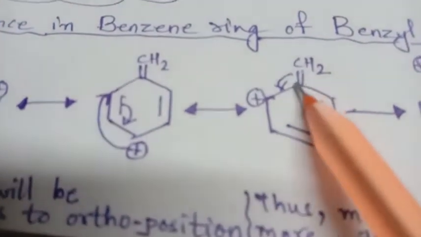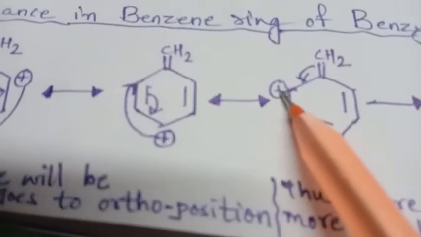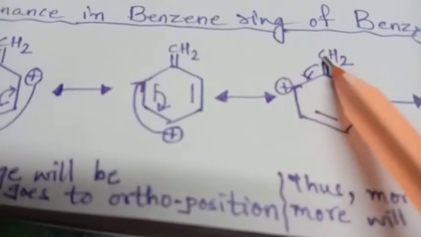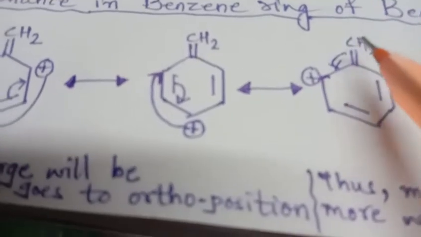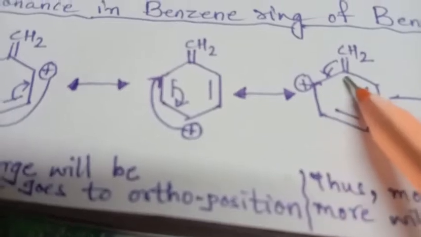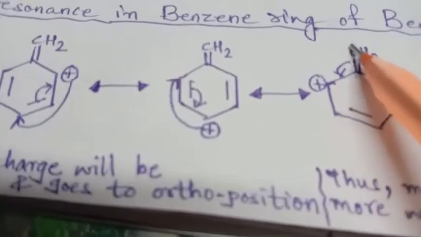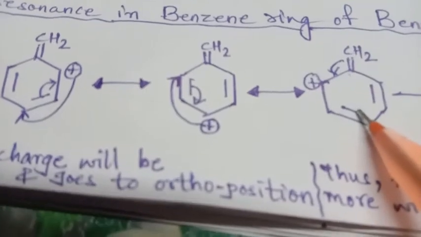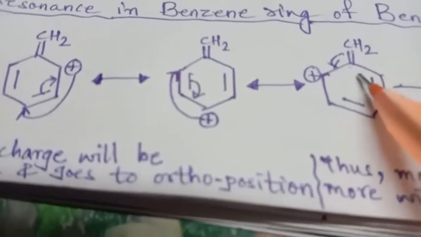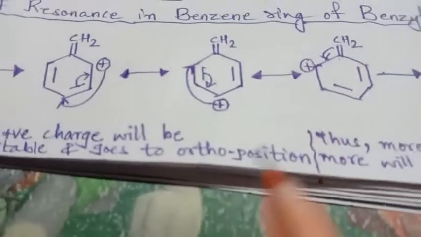So this will try to relocate on the carbon. At the same time, this bond will try to relocate back in the benzene ring, and so we'll get the carbocation back here. But if we see, the alternate bond, first it was here, now we will see it in this manner, right?